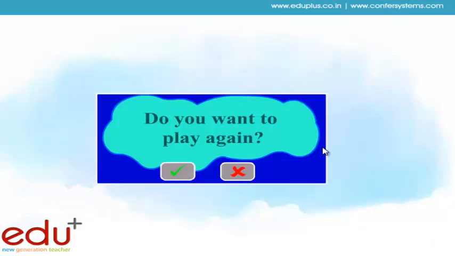After finishing the game, one message box is displayed: do you want to play again? If you want to play again, then select the correct button, and if you want to exit, then select the exit button. Now the game is closed.